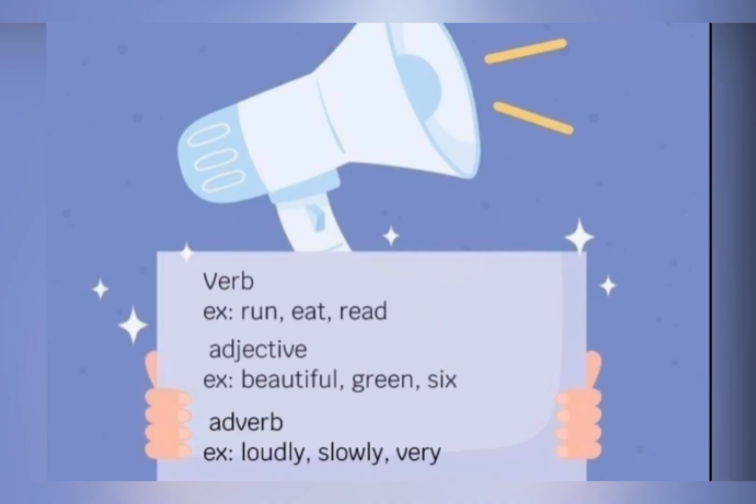Here are examples of verb, adjective and adverb. Examples of verbs are run, eat, read. All these words show actions. Examples of adjective are beautiful, green, 6. Here, beautiful and green show the quality of a noun and 6 shows the quantity of noun. Adverbs: loudly, slowly, very. Now, if you'll notice, this loudly and slowly end with ly, which I already told you. So now I think you can easily find out adverb in a sentence.